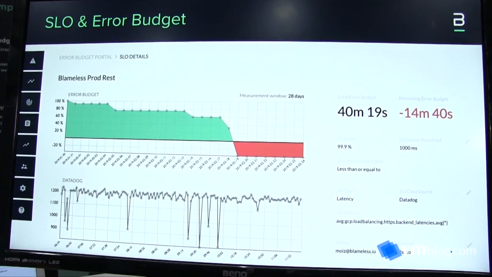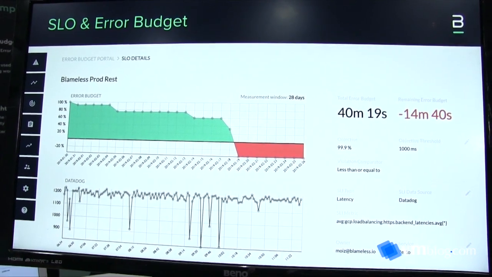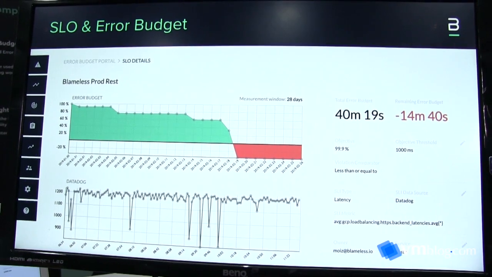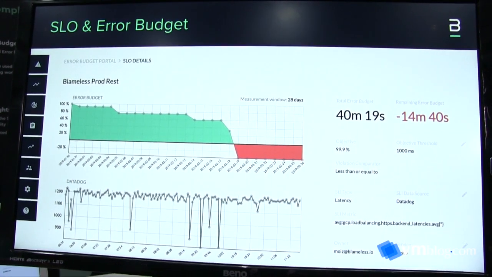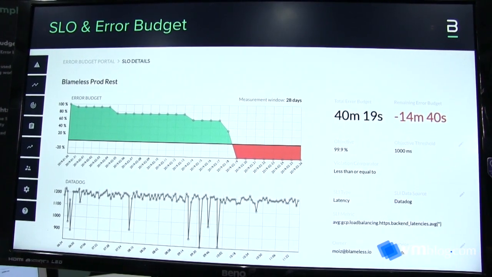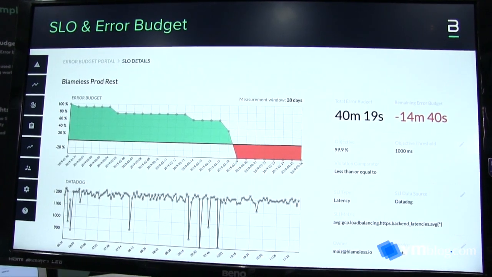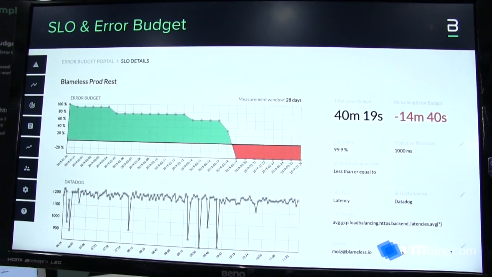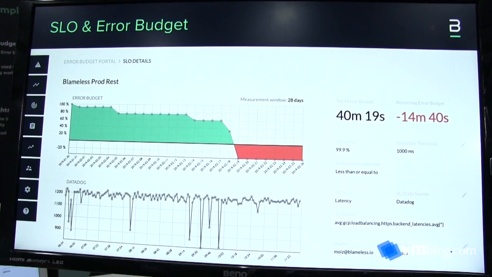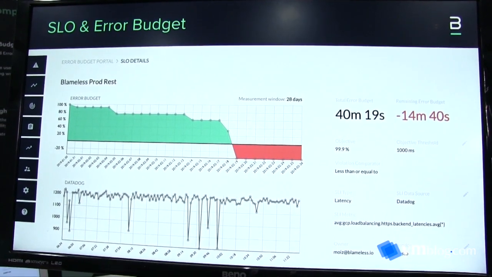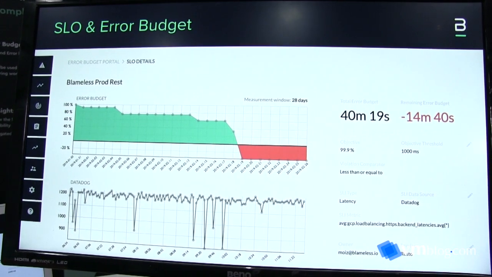And more importantly, we allow our users to set policies on these error budgets. So for example, if you start to consume an error budget because of some error inside a service, well, we can catch that before it turns into a customer-facing issue and either block deployments from going out, start an incident preemptively, or just send out some notifications and alerts.